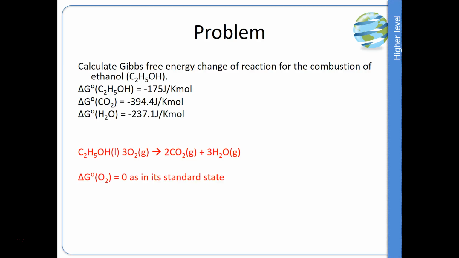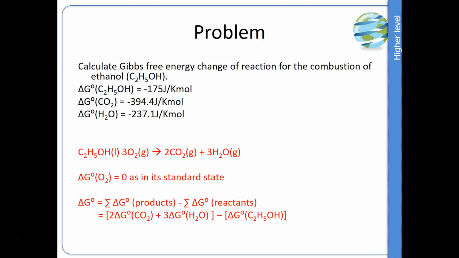Now, you will see from the data given in the question, we have the Gibbs of ethanol, carbon dioxide and water, but not O2. And that's because, as we know, for a standard element in its standard state, Gibbs is 0. We're then looking at products minus reactants. So it's a simple substitution, but we must take into account the stoichiometry. This will then give us our final value.